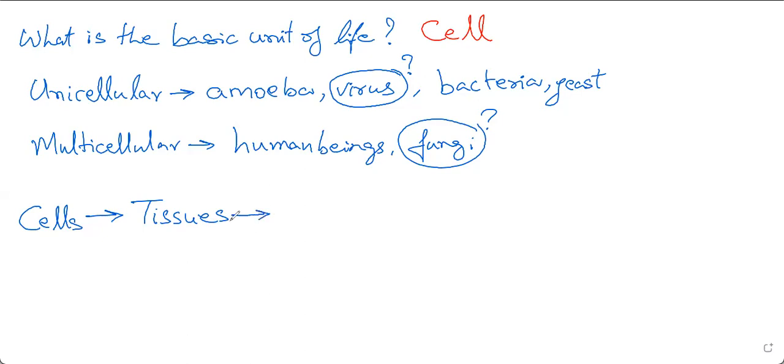Tissues, in turn, combine to make something else. What do they make? Prachi has given the organs, right? Organs, different organs come together to make something else. And Prachi has said organ system.